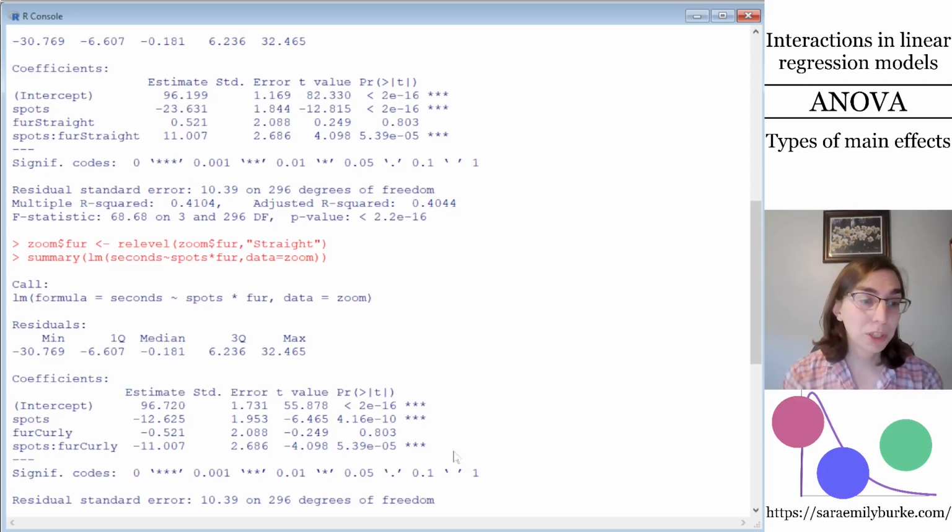But if we're reporting these results using the communication norms typical of ANOVA, then we will also want an overall main effect for spots. In other words, we will want to be able to characterize for the audience what the typical differential is between spots and no spots, regardless of whether the fur is straight or curly. And that means we need some kind of an association between spots and time that lies in between negative 12.6 and negative 23.6 to call the main effect